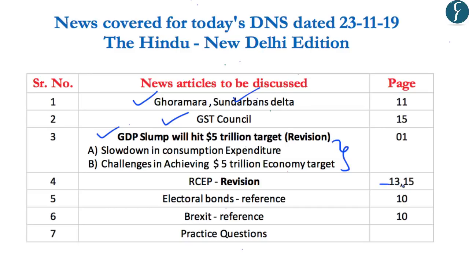Secondly, the articles on page number 13 and 15 are related to the Regional Comprehensive Economic Partnership. Again, we have discussed the RCEP in detail in one of the previous DNS videos, so that part has also been added to this video for your revision. Finally, two other issues on page number 10 are the electoral bonds and Brexit, which have also been covered previously. For these videos, we will provide you a reference as to which DNS video you should revise both these topics. So the purpose of today's DNS should be your revision of important topics that were in the news in the past 1.5 months.